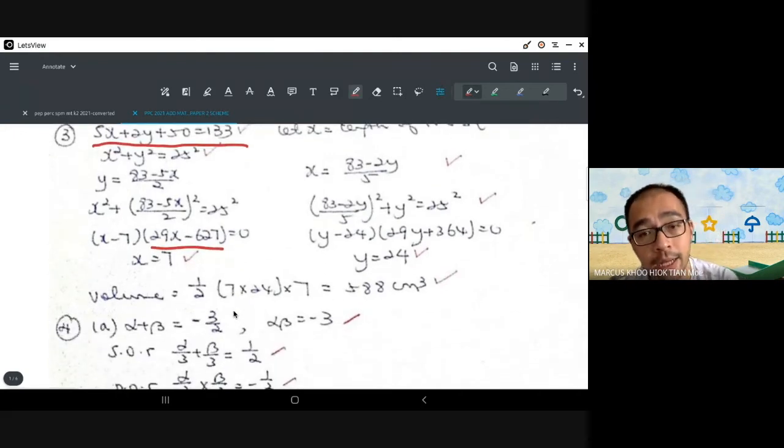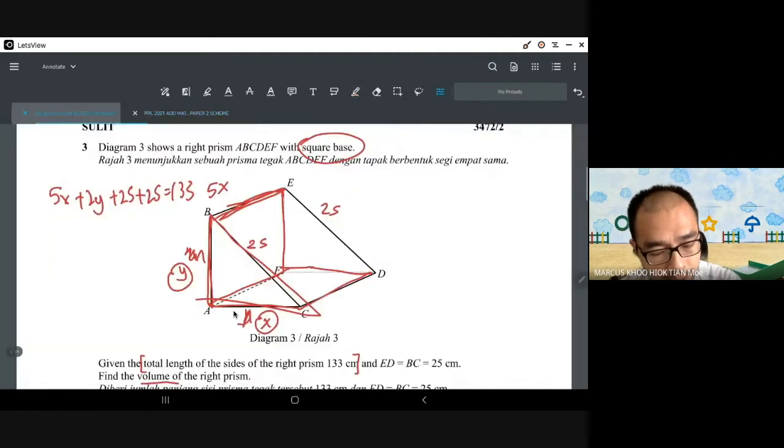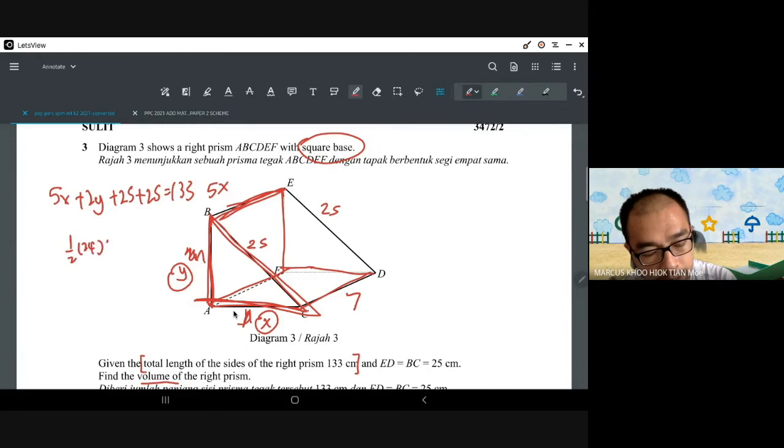Then after that, how do you find the volume of the prism? It is the base times the height. So half times, the area of the base times the height. Since after you calculate, this is 7. Here is 7. The base is the triangle. So it'll be half times 24 times 7.